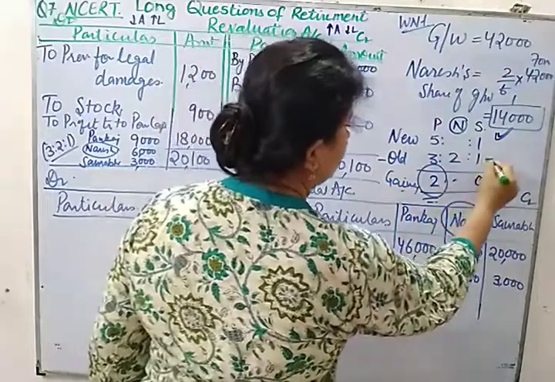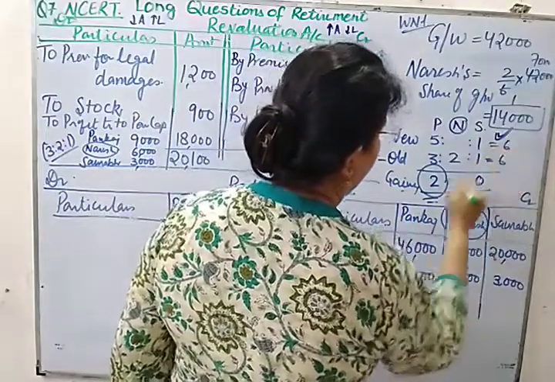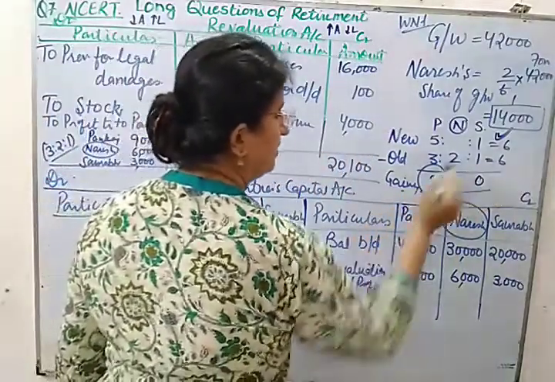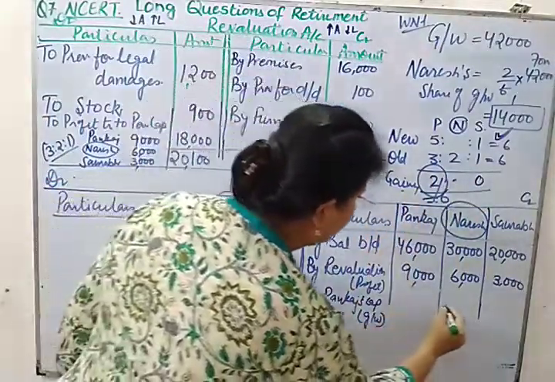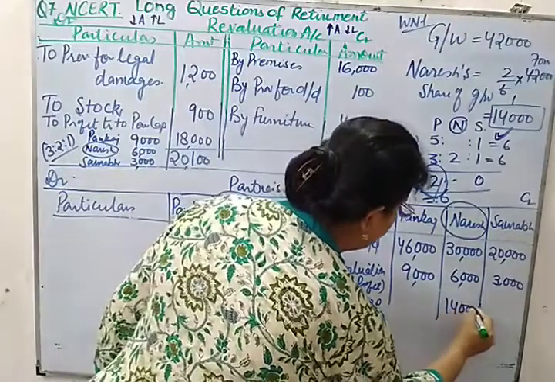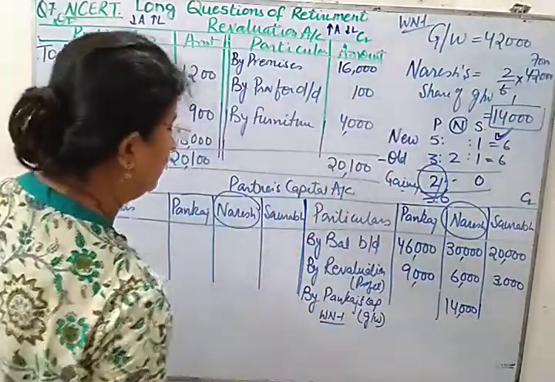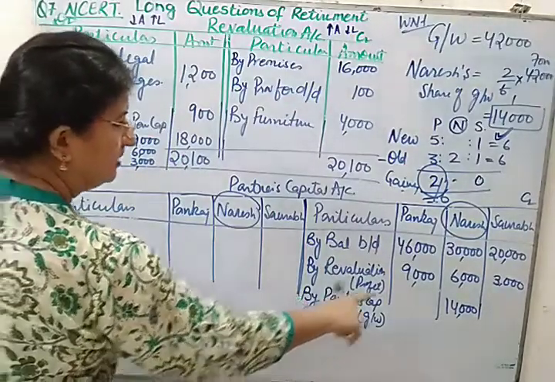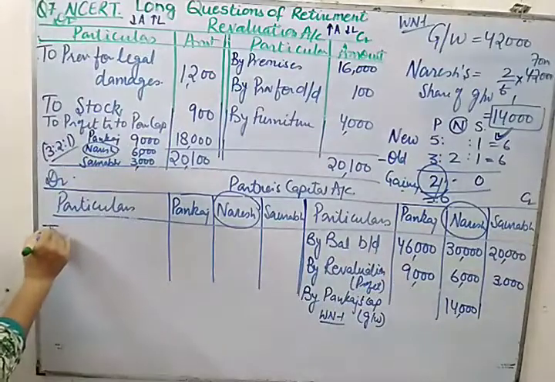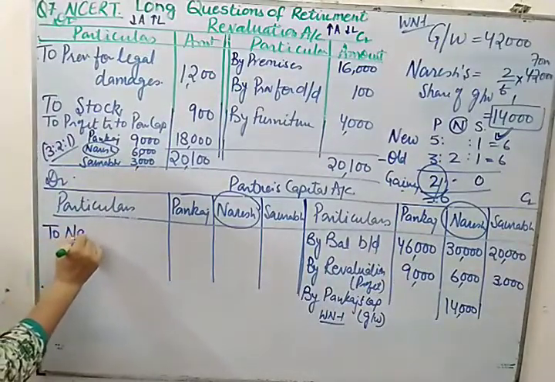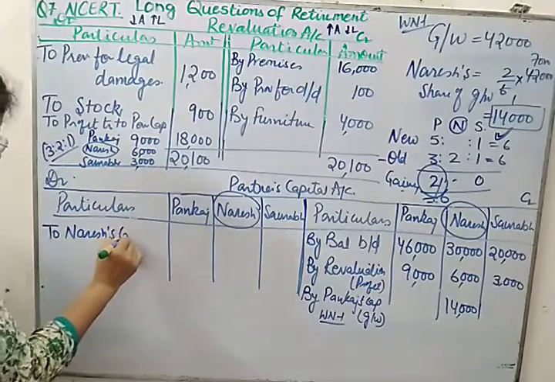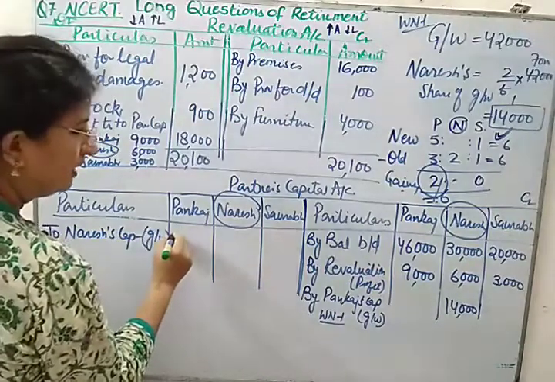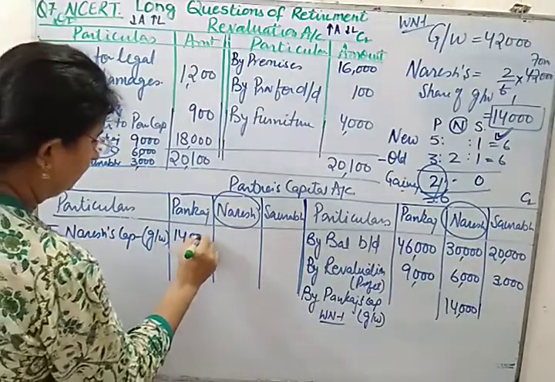So what will be the gaining share of Pankaj? It will be 2 upon 6. I told you, you need to connect this with this. So 14,000 will be given to Naresh, and it will be given by Pankaj, and the journal entry is Pankaj's account debit to Naresh. So here we will be writing to Naresh's capital, goodwill. In Pankaj's column it is 14,000.